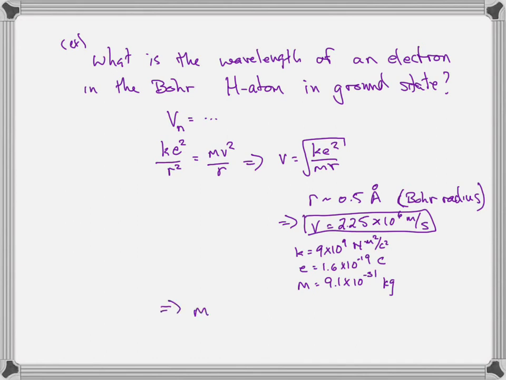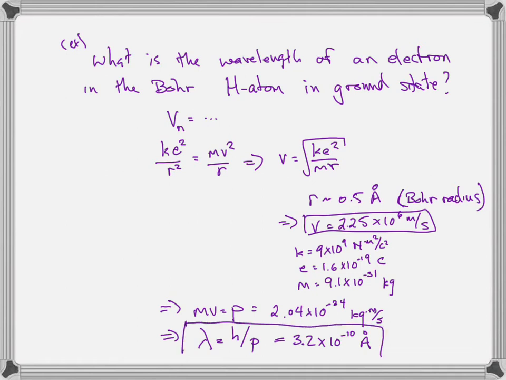So therefore, mv, the momentum of the electron, is equal to 9.1 times 10 to the minus 31 times that, 2.04 times 10 to the minus 24 kilogram meters per second. Plug that in, look up Planck's constant, 6.26 times 10 to the minus 34 in MKS units, and we end up getting that the wavelength of the electron in the Bohr ground state is 3.2 times 10 to the minus 10 meters, which is indeed 3.2 angstroms.